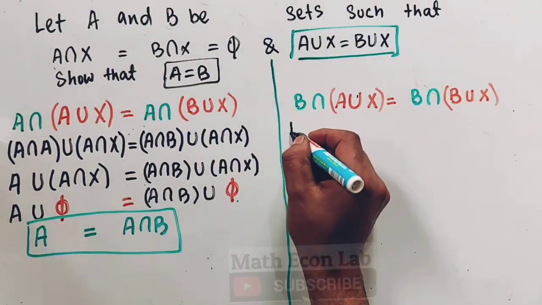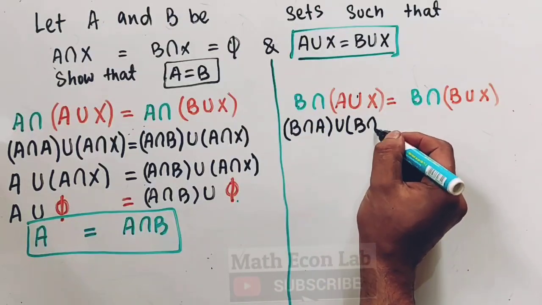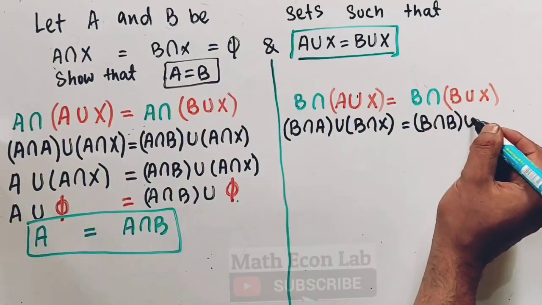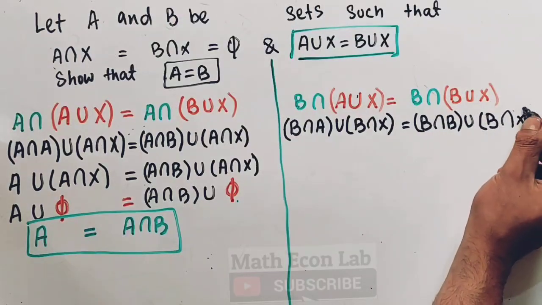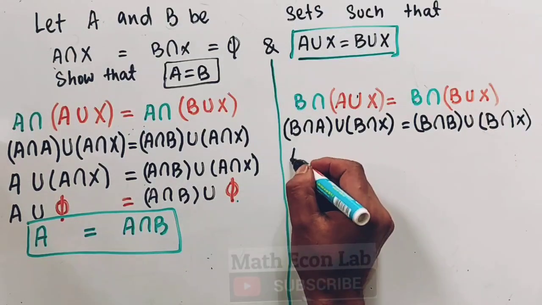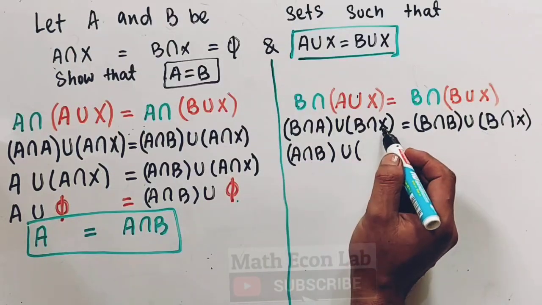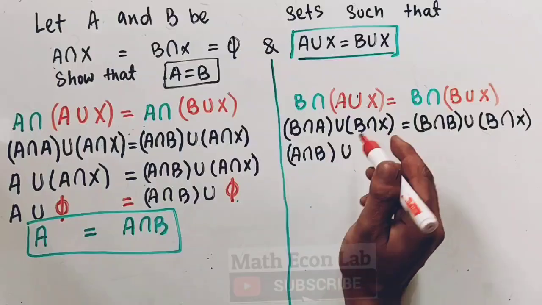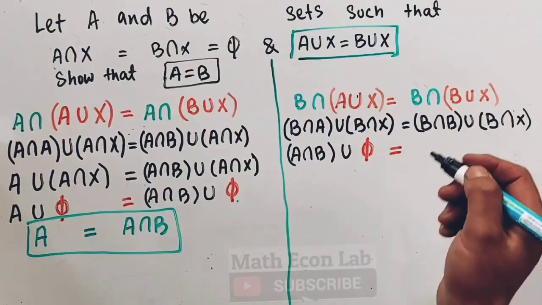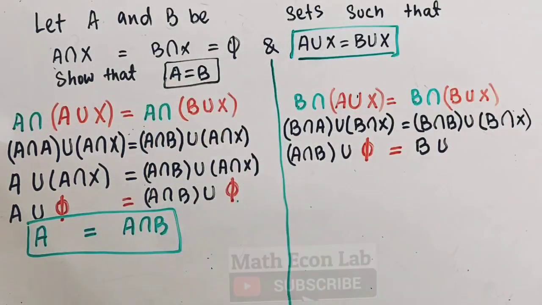Again, so B intersection A, we have B intersection A union B intersection X is equal to B intersection B union B intersection X. Now here, using the commutative property, we can write A intersection B union B intersection X, that is being given as phi, is equal to, so the intersection of a set with itself is the set itself, union B intersection X, again B intersection X is phi.